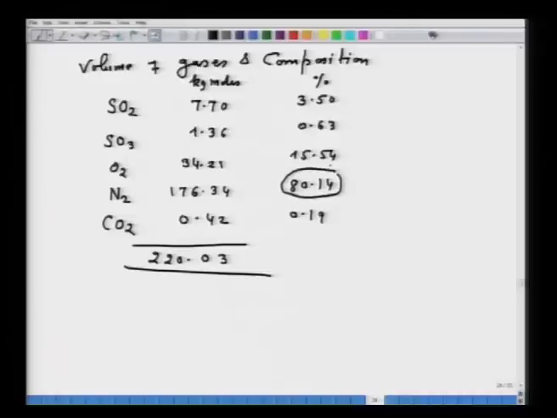content of the gases which are going out of the system. Remember, though we have not performed the heat balance at the moment, you can understand now the heat which is taken out by the inert gases. Here nitrogen is inert, and you are carrying out roasting at, for example, 1000 degree Celsius or 900 degree Celsius. So, this 80.14% of nitrogen will carry a large amount of heat from the roasting reactor.